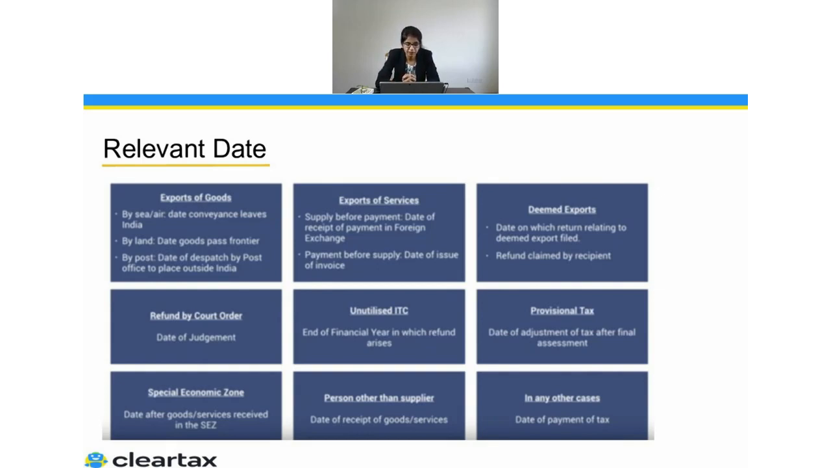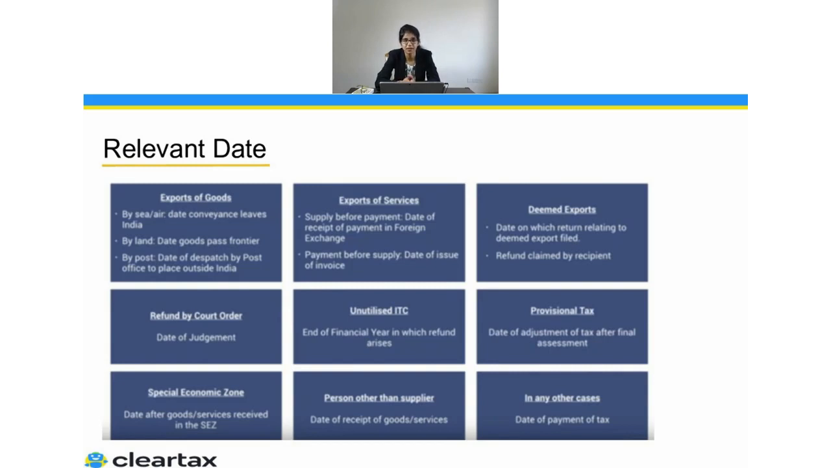Now, if we talk about the deemed export, in that case, the relevant date is the date on which the return relating to the deemed export is filed, or the refund is claimed by the recipient. If we talk about refund by the court order, it's the date of judgment. If we talk about unutilized ITC, it is the end of the financial year in which the refund arises. For provisional taxes, it is the date of adjustment of tax paid after final assessment.